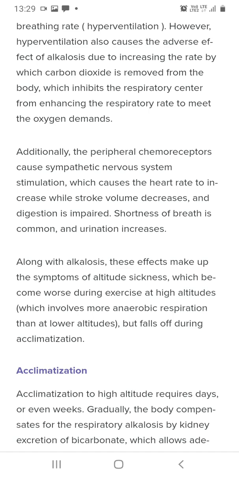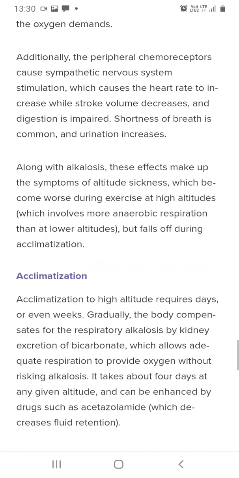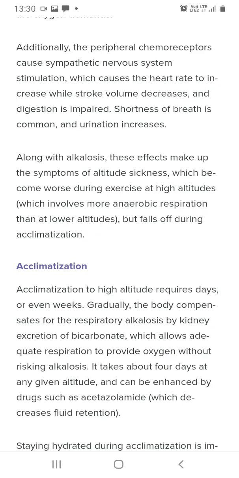Along with alkalosis, these effects make up the symptoms of altitude sickness, which become worse during exercise at high altitude but fall off due to acclimatization. Acclimatization requires days or even weeks.